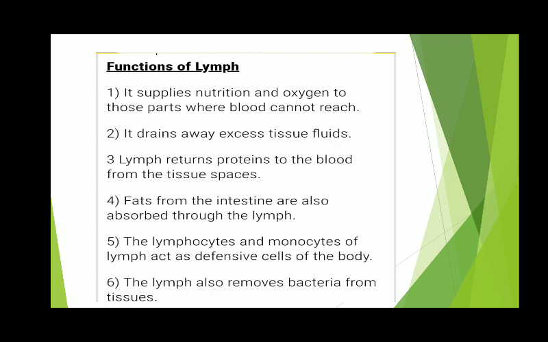And lymphocytes, the white blood cells and monocytes of the lymph, act as a defensive mechanism or defensive cells of the body because they kill the germs that are drained out of the body tissues. And lymph also removes bacteria from tissue. This is all about the lymphatic system. This means lymph also helps remove waste products, like fragments of dead cells, from our body. This is how circulation takes place in human beings with the help of the human circulatory system and lymphatic system. Thank you.